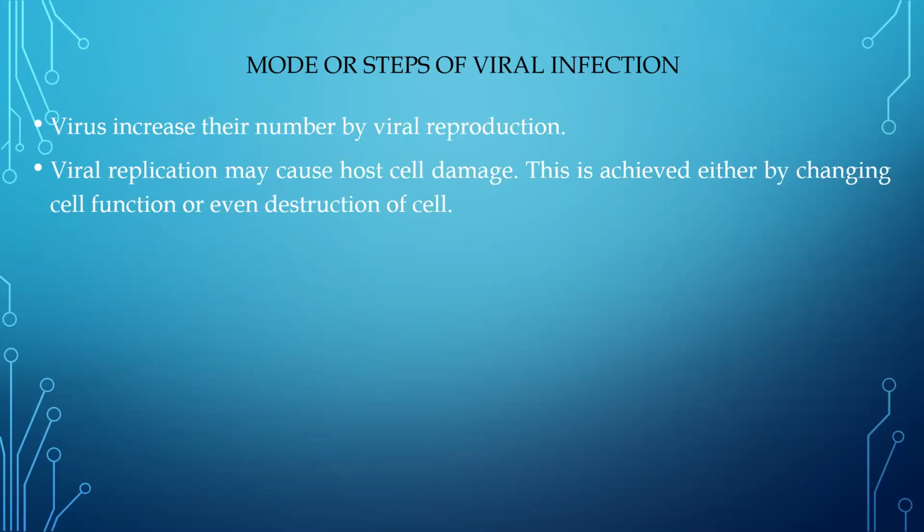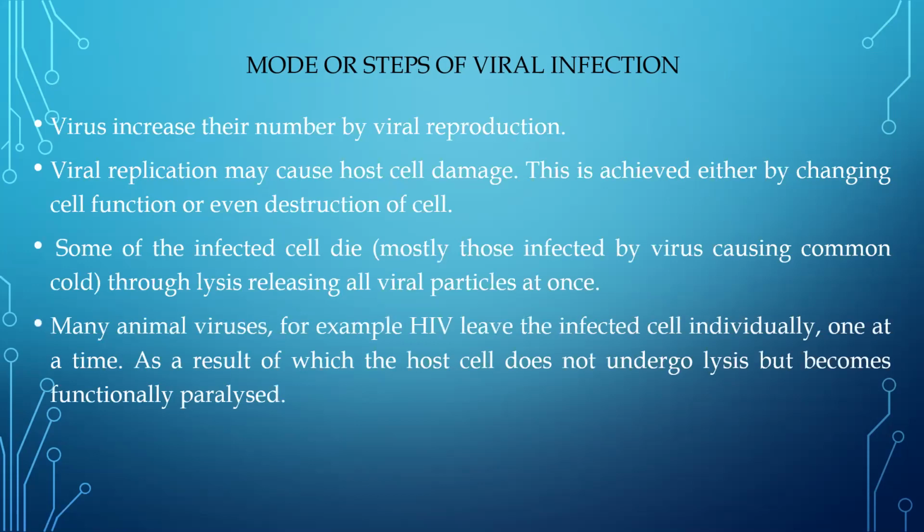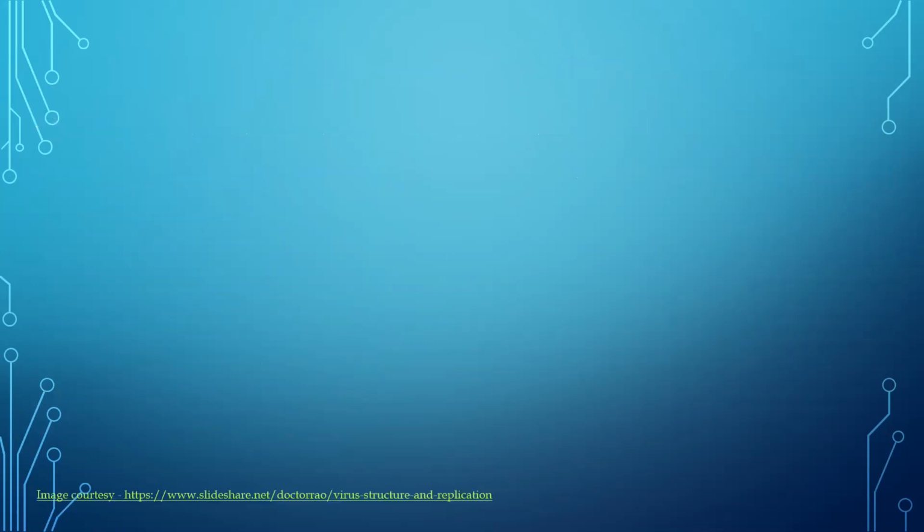But sometimes, take for example HIV. Whenever HIV infects a cell, it is not going to kill the cell, but it is going to functionally paralyze the cell. Did you understand? Once the viral particles are produced, they are going to leave the cell one by one. So basically it is not killing the cell, but making the cell functionally paralyzed. That's what happens when HIV enters inside human beings, and that is how it paralyzes the cells of the humans. Okay. So there are two ways. Either they cause damage to the cell, or they make the cell functionally paralyzed.